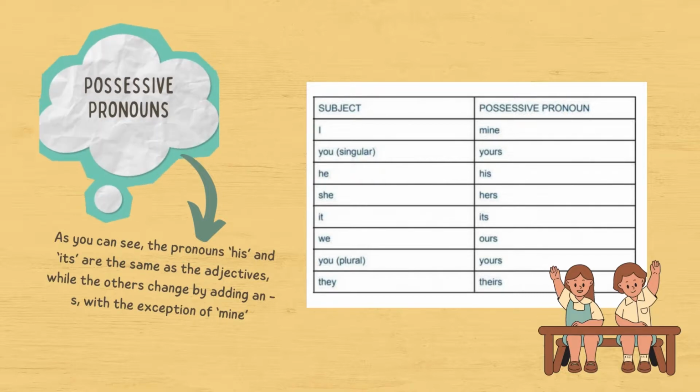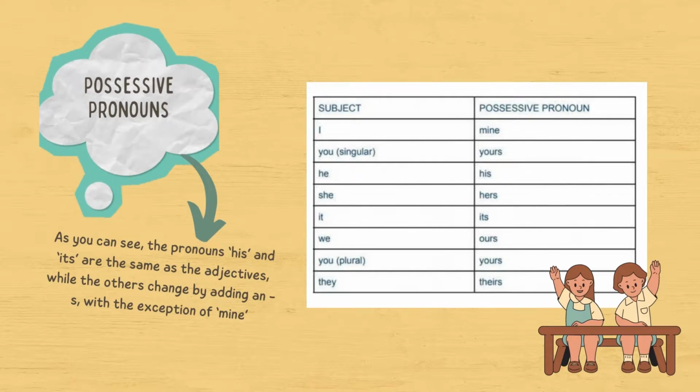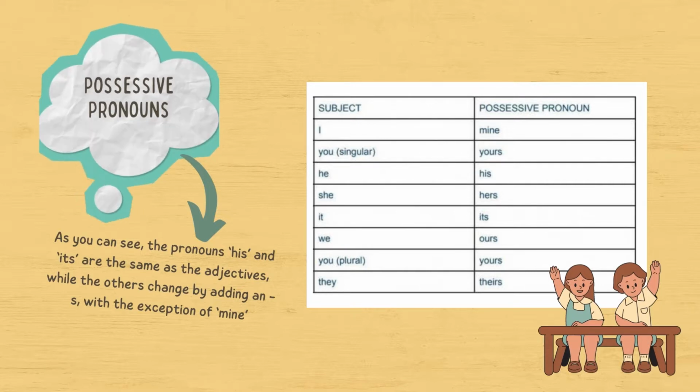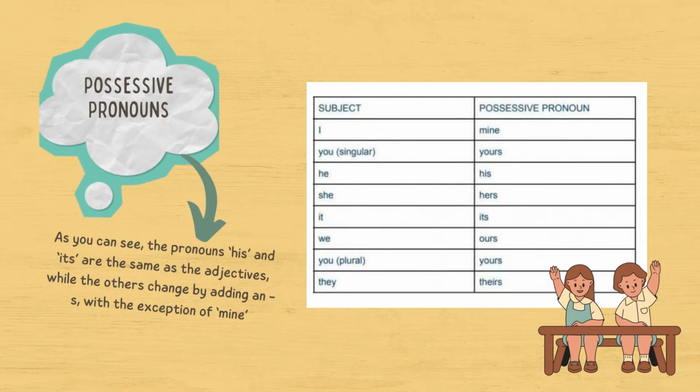Subject I, possessive pronoun mine. You singular is yours. He is his. She is hers. It is its. We is ours. You plural is yours. They is theirs. For example: whose pen is this? It is mine.